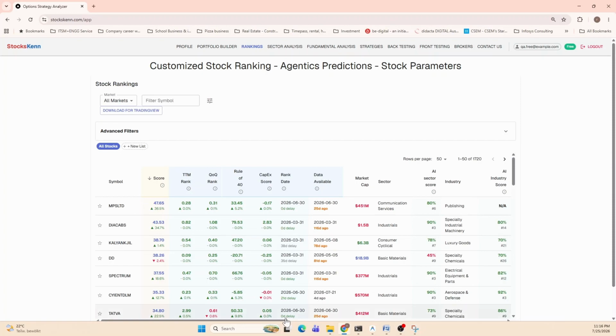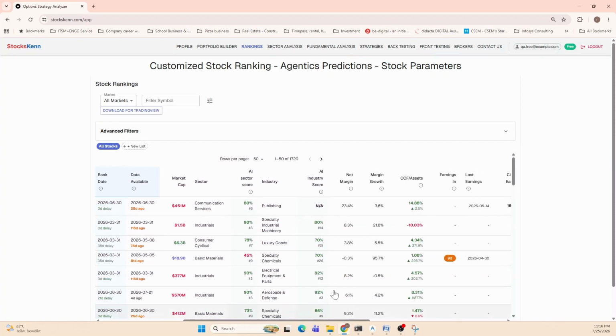The other few custom ranking and features which we have here is this AI sector score. So what you can look at which sectors are there, but AI sector score gives you an idea of which are the top sectors. So if you see this #6 is the rank of that sector in overall scale, and the overall score of that sector is also calculated. And this is done on a weekly basis. So you get a weekly basis idea of how the sector is performing or how the industry is performing and scoring. Sometimes you see NA, which is basically you don't have the adequate parameters to calculate. So that's why it comes.